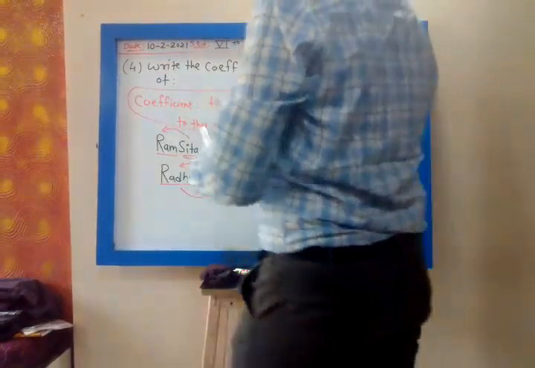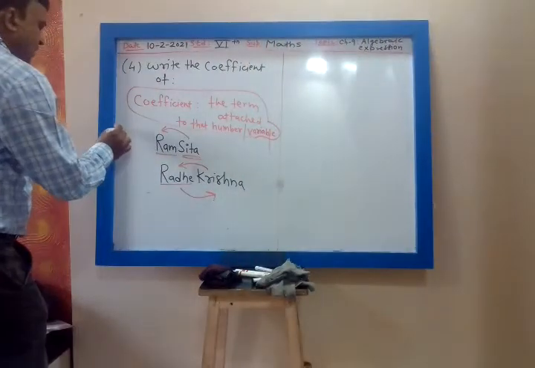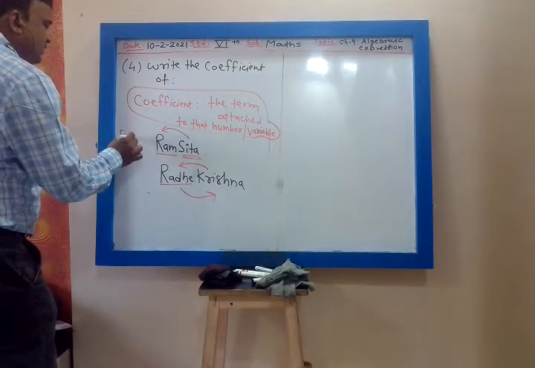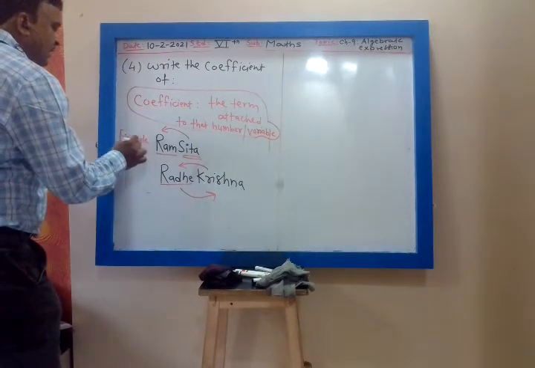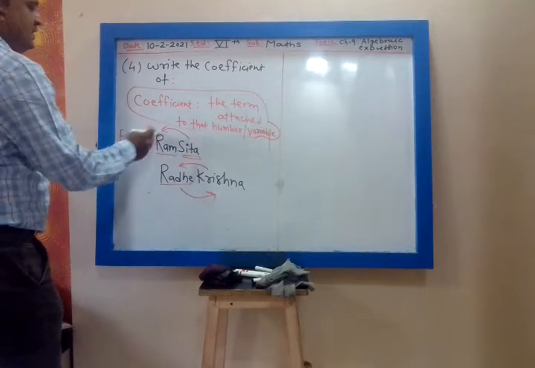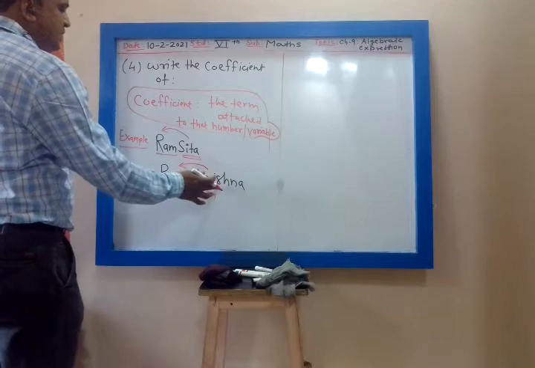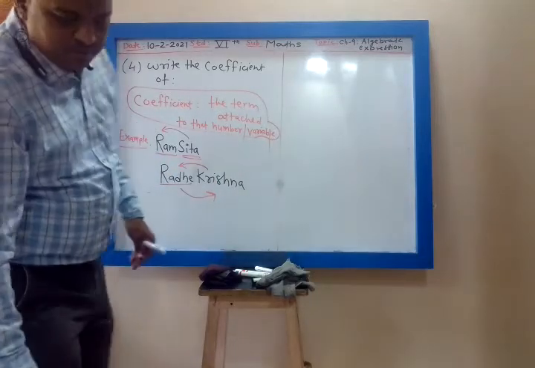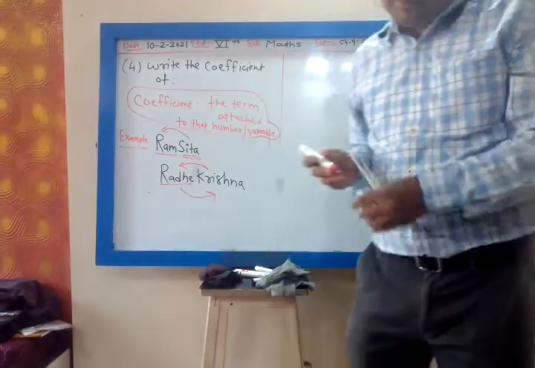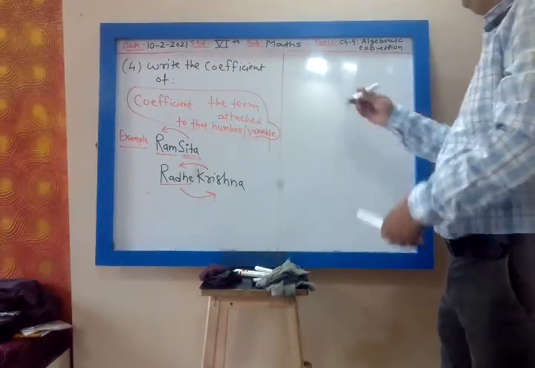For example, Ram Sita. The coefficient of Ram is Sita and the coefficient of Sita is Ram. The coefficient of Radhe is Krishna and the coefficient of Krishna is Radhe.